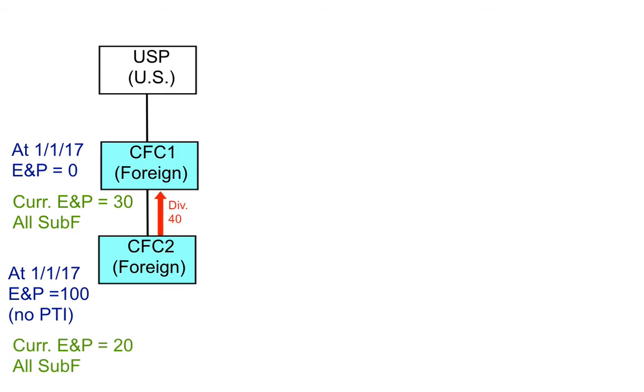During the year, CFC2 distributes 40 to CFC1, and the dividend is not Subpart F income to CFC1 because it meets the CFC look-through rule of Section 954(c)(6). Also during the year, CFC1 distributes 60 to USP.